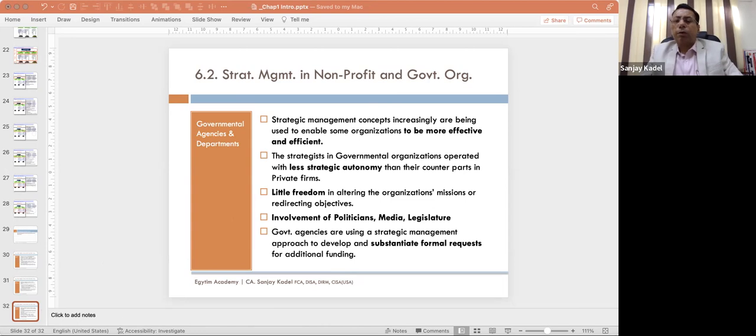Strategic management process. Now the runway is clear for us to take off into 3 different levels, starting from corporate level, business level, and then functional level. So what we will do now is discuss the corporate level strategies. Are we ready for the takeoff? Yes. Let us see the corporate level strategies.